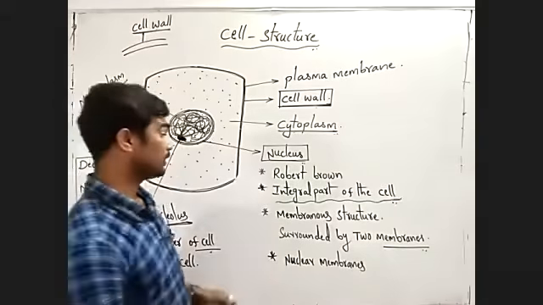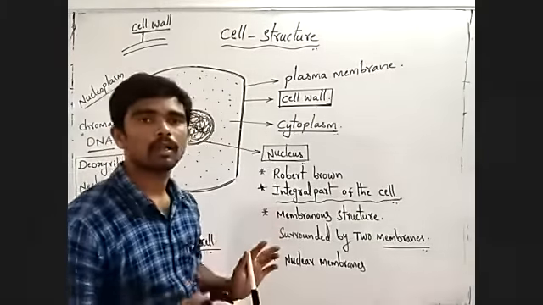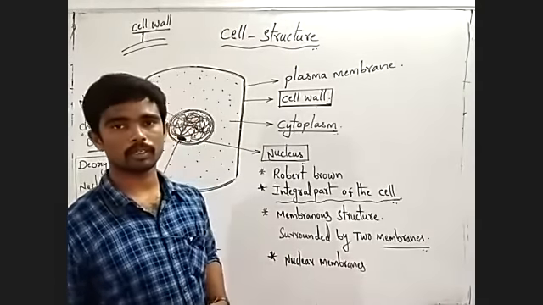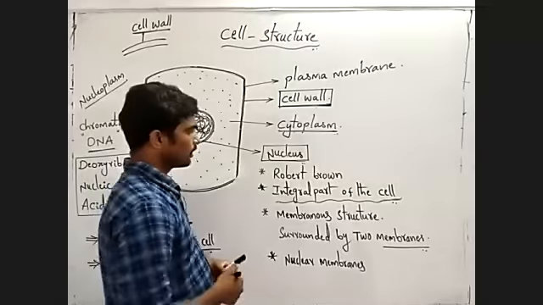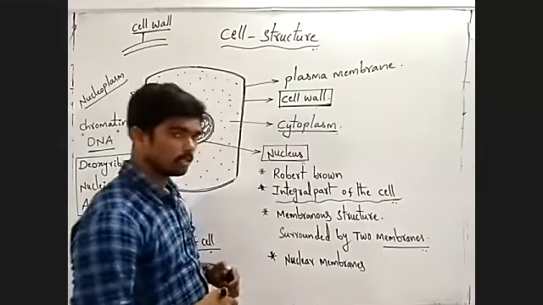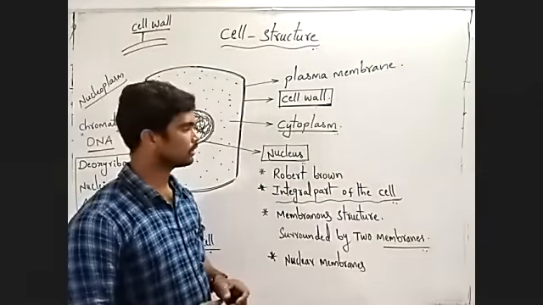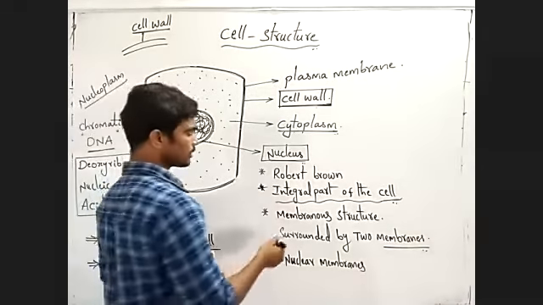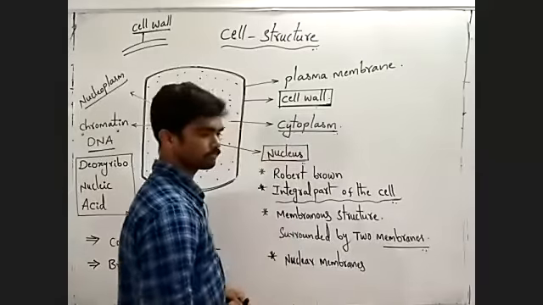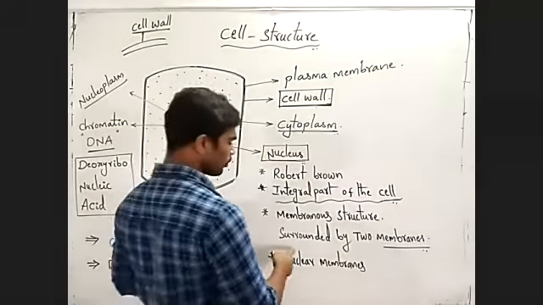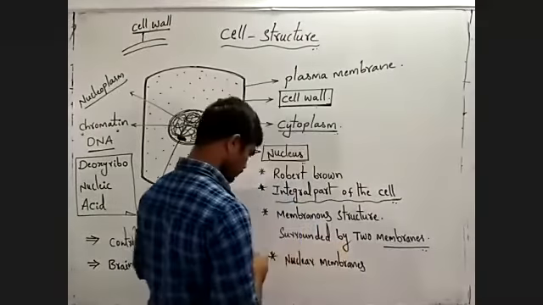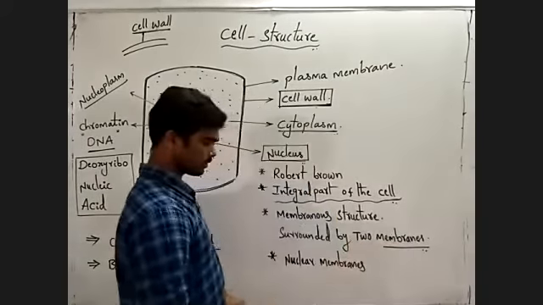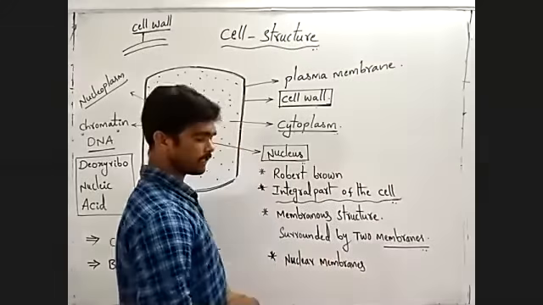Means it is a part of the cell. Means all cells contain the nucleus. The nucleus is a membrane-bounded structure of the cell. It is called a membranous structure. The nucleus is surrounded by two membranes.